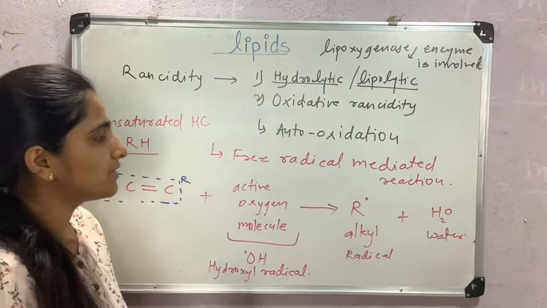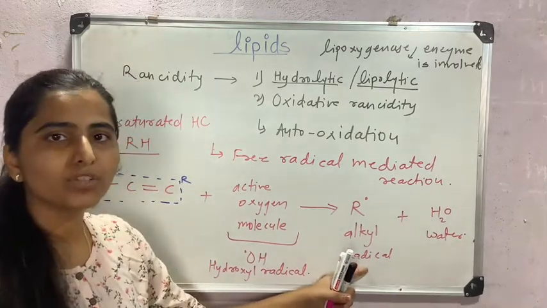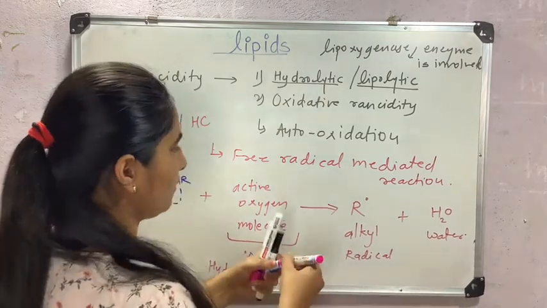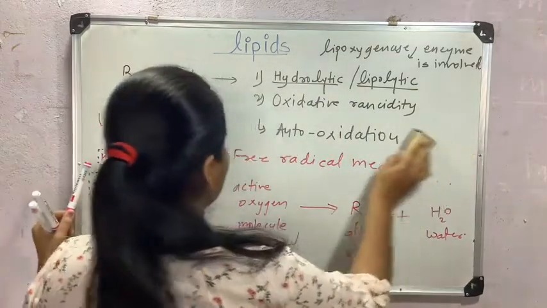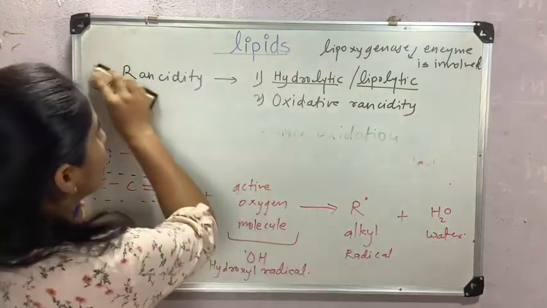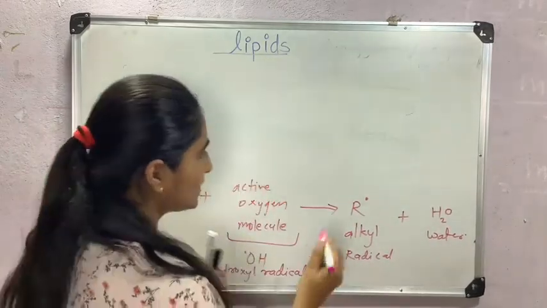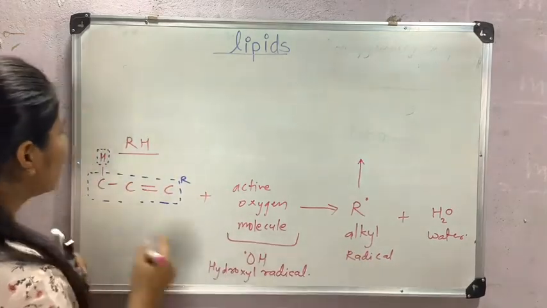Now this alkyl radical formed will react with the oxygen molecule present in the surroundings.